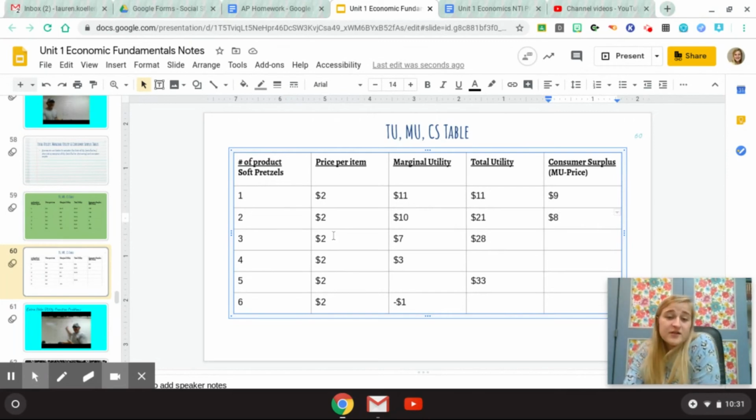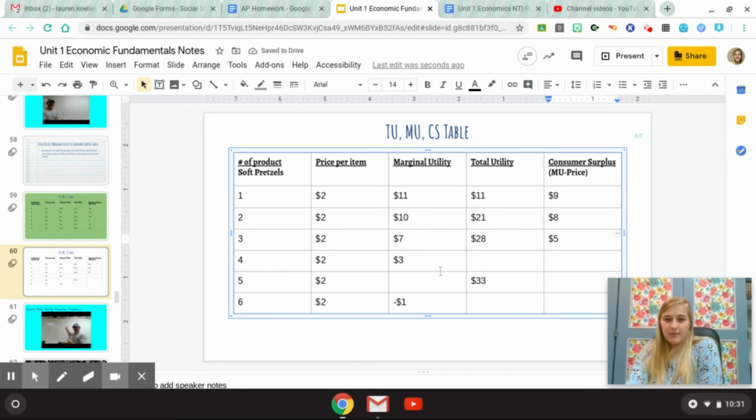Let's look at my third pretzel. Okay, on my third pretzel, the price is 2. The marginal utility is 7. I would still pay more for that pretzel. I've already got the total utility filled in, so now what's the consumer surplus? Marginal utility minus price. 7 minus 2. How many is that? That is 5.